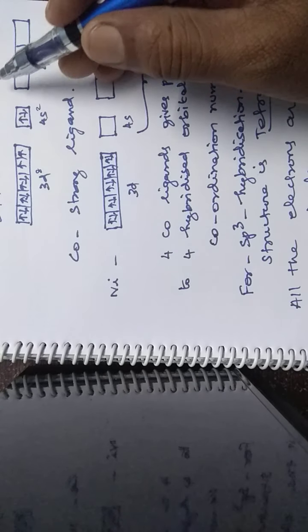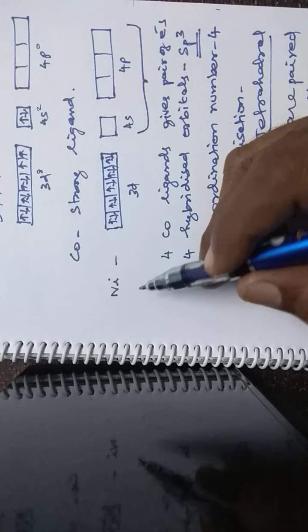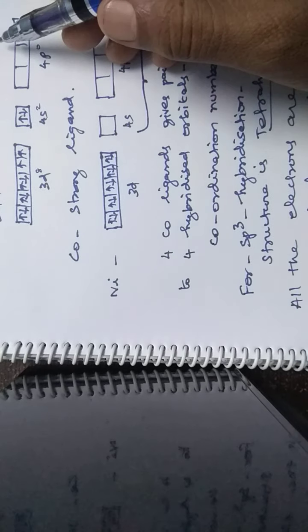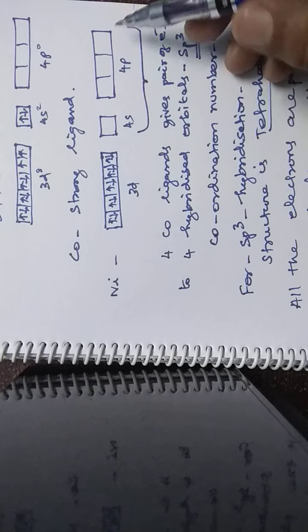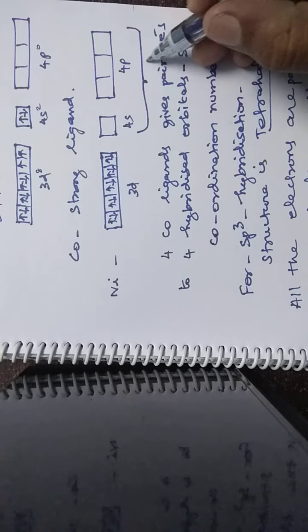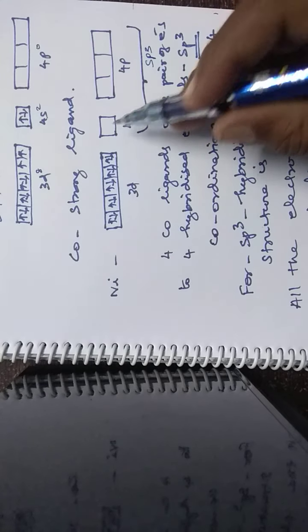How many ligands are attached? 4 ligands are attached to the central metal atom. Therefore, nickel requires 4 empty orbitals. The number of empty orbitals the central metal atom provides is equal to the number of ligands. So 4 orbitals are available for making bonds. What are the 4 orbitals? One s orbital and 3 p orbitals. So the hybridization is sp3 hybridization.